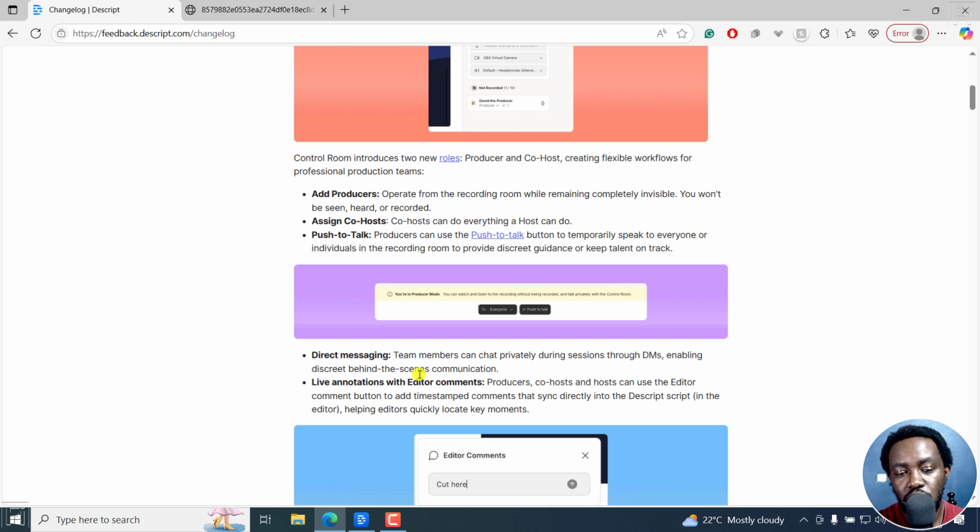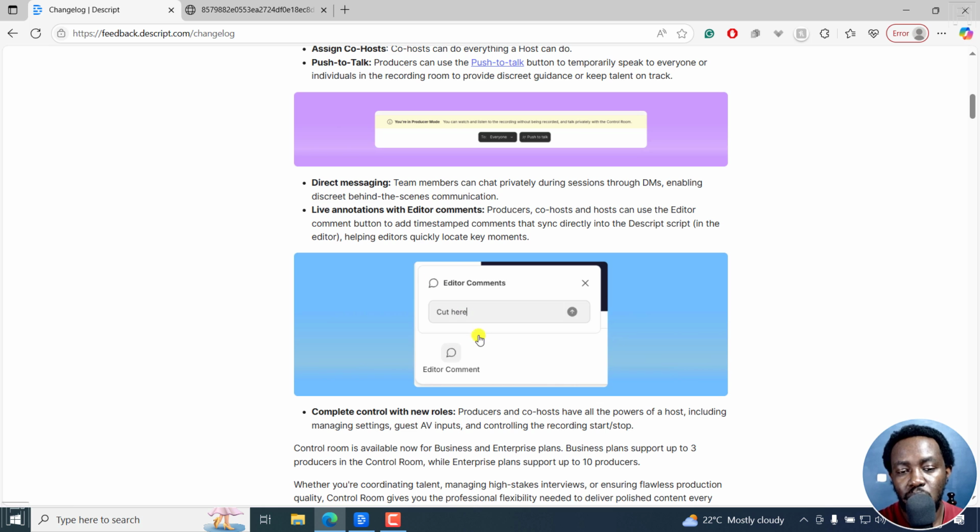So live annotations with editor comments. Producers, co-hosts, and hosts can use either editor comment button to add timestamp comments that sync directly into the Descript script in the editor, helping editors quickly locate key moments. So that's highly welcome. For example, you can cut here. That is like an editor comment.